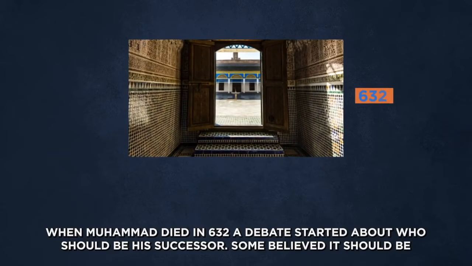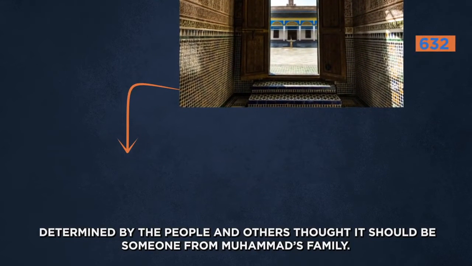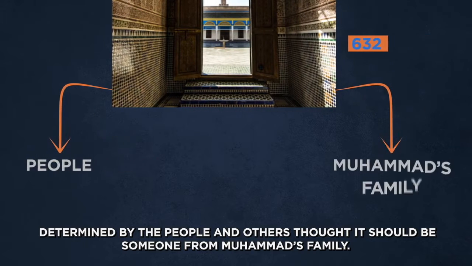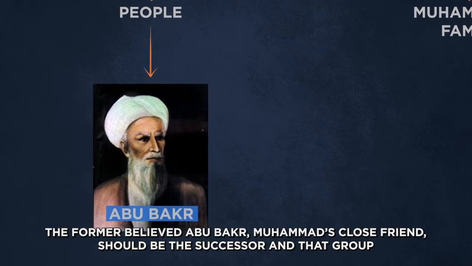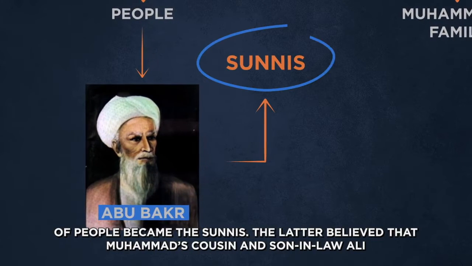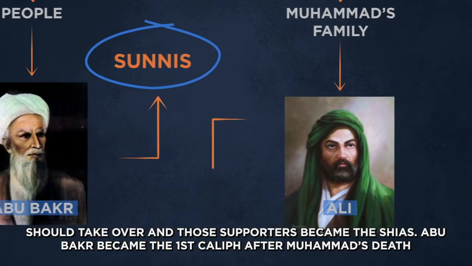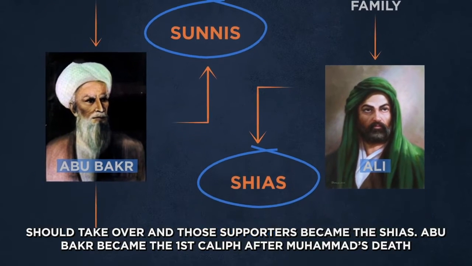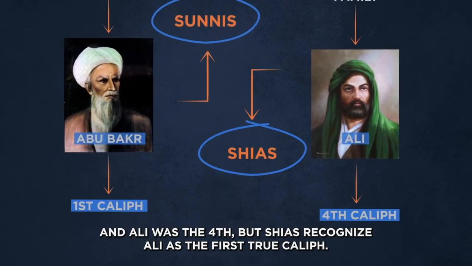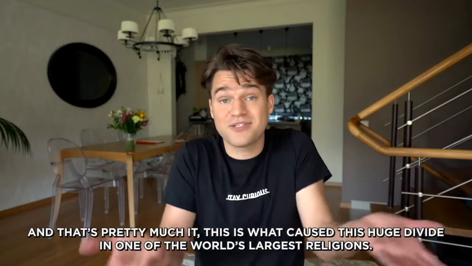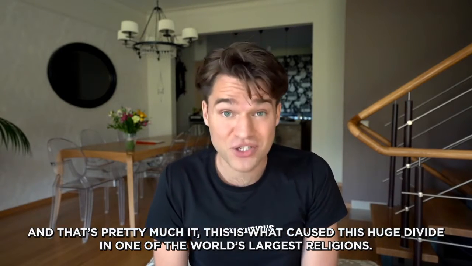When Muhammad died in 632, a debate started about who should be his successor. Some believed it should be determined by the people, and others thought it should be someone from Muhammad's family. The former believed Abu Bakr, Muhammad's close friend, should be the successor, and that group of people became the Sunnis. The latter believed that Muhammad's cousin and son-in-law Ali should take over, and those supporters became the Shias. Abu Bakr became the first caliph after Muhammad's death, and Ali was the fourth, but Shias recognize Ali as the first true caliph. And that's pretty much it. This is what caused this huge divide in one of the world's largest religions.